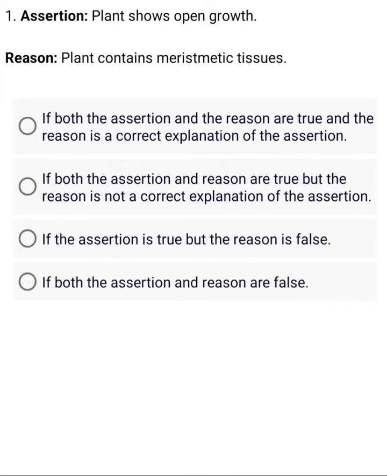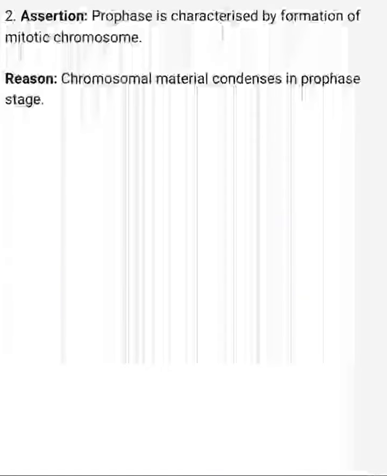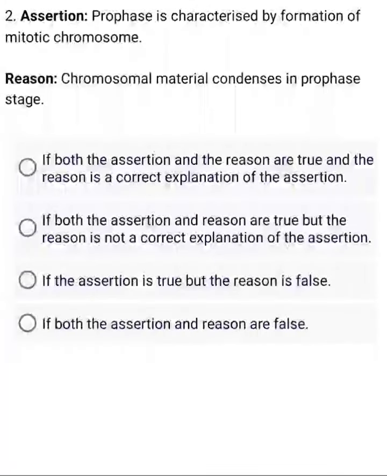Assertion: Plant shows open growth. Reason: Plant contains meristem. Right. Assertion: Prophase is characterized by formation of mitotic chromosome. Reason: Chromosomal material condenses in prophase.